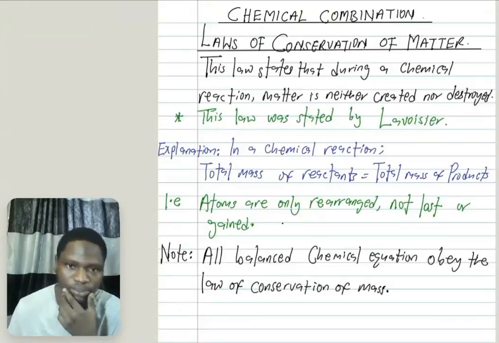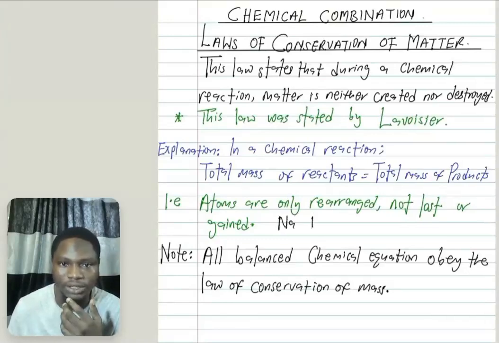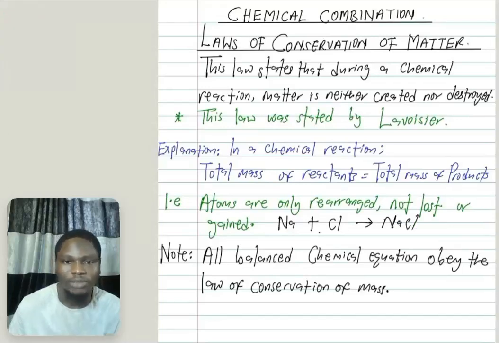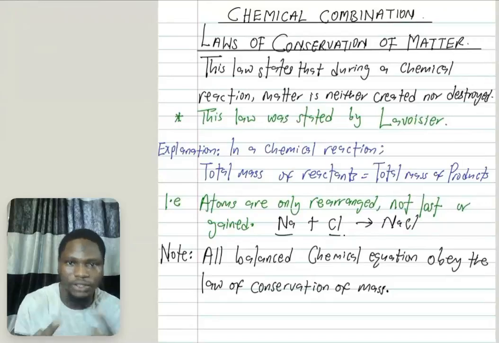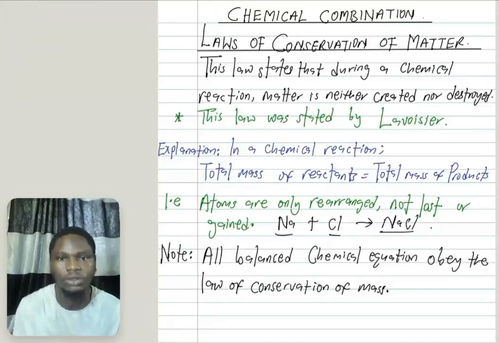Let me give you an example. If I have this equation, NaCl going to NaCl, you can see they are just being rearranged together to give me another substance, which is the product. These are the reactants. They will rearrange each other to give me this product. So that's the law of conservation of matter.